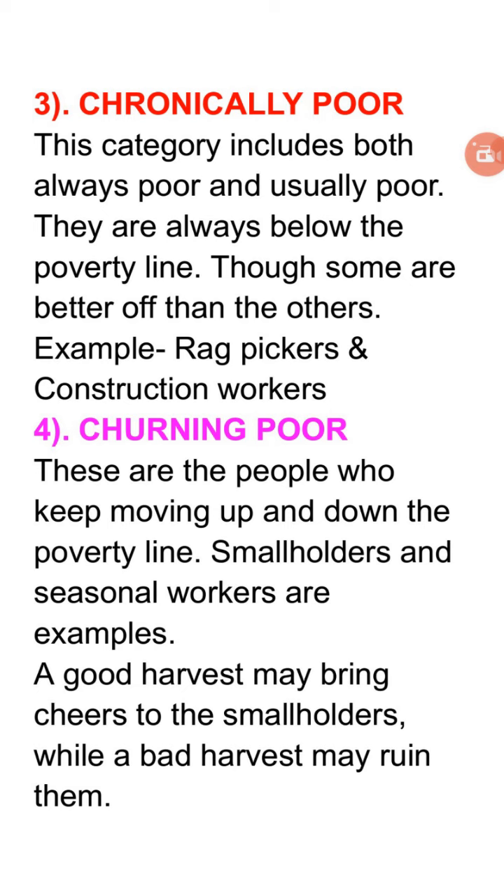For example, a good harvest may bring cheers to the smallholders. That means they will get a sufficient amount of money, so they will be happy. They will be above the poverty line. While a bad harvest, that means if there is a bad monsoon or insufficient monsoon, will ruin them. That means they will not get the proper output, and in that condition they will come below the poverty line.